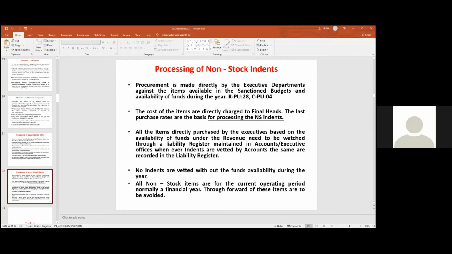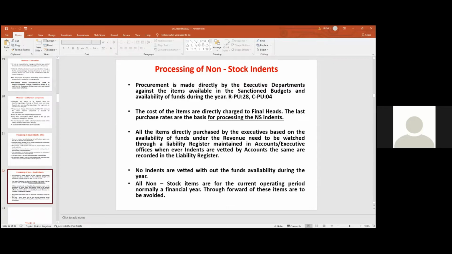Indents are vetted by accounts. So that means you will verify. Vetting means verification. Concurrence means agreeing to that. So both are different. Please remember. So here in this vetting the accounts, it will vet the accounts based on the fund available, check the correctness of the item, and accordingly will clear the stock items. So all non-stock items normally are vetted and processed for purchase for the current operating period. Operating period बोलते हैं that financial year.